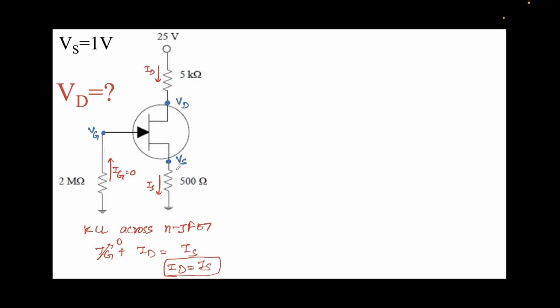So how do we find Id? This was step 1, KCL across the JFET. Step 2 would be Ohm's law across the resistor Rs. This is also known as the source resistor sometimes, right? So let's call this Rs. We apply Ohm's law. I'll write Vs minus 0 V equal to IR, so this will be Is times Rs.